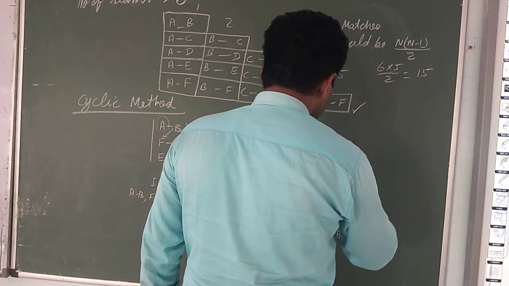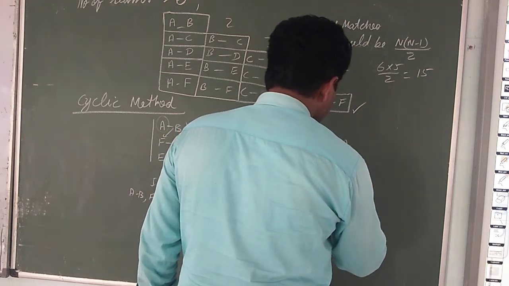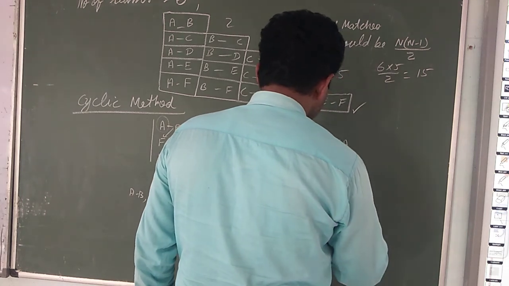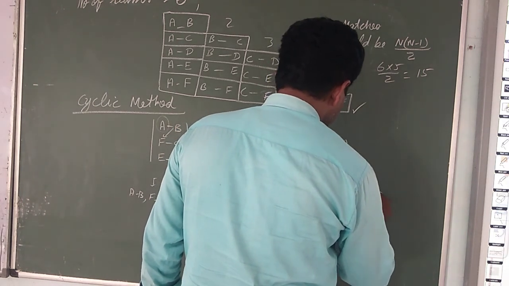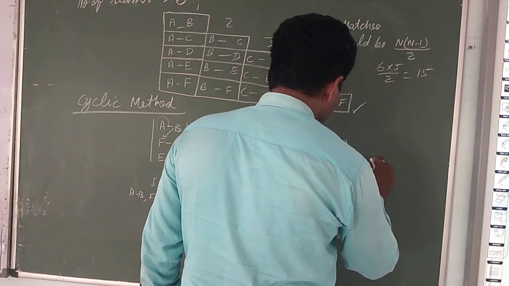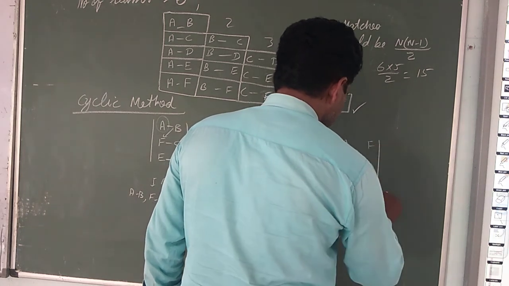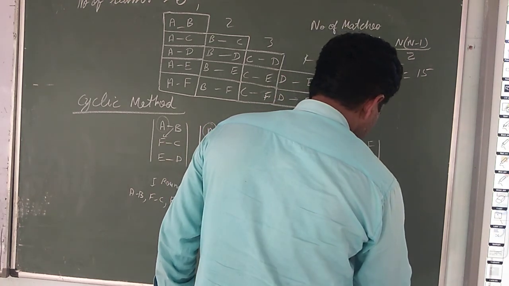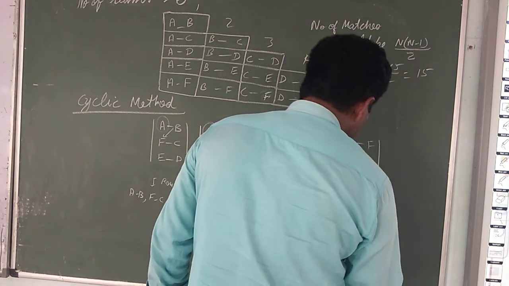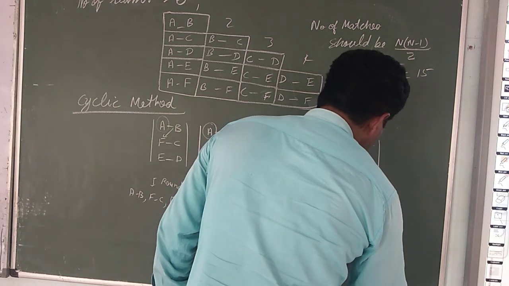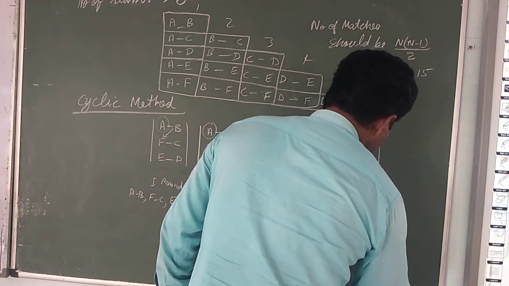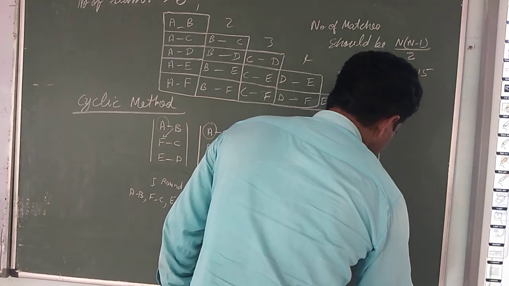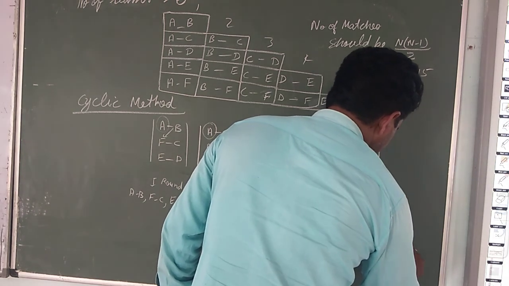A at its place, it is the chance of E, D, C, B and F. It is the fifth round, and the matches are A to F, E to B and D to C.